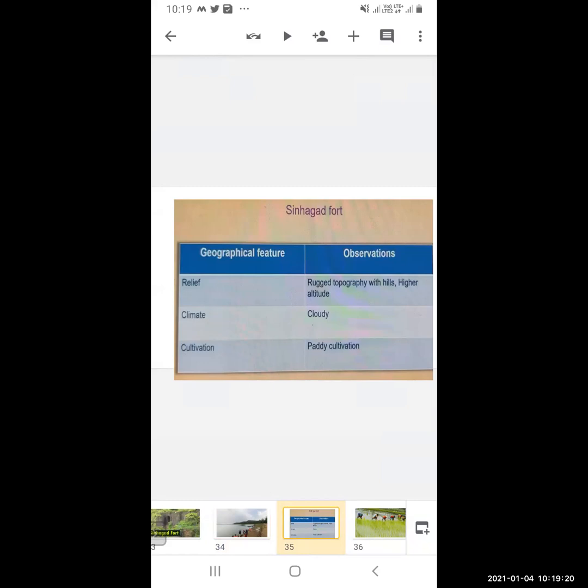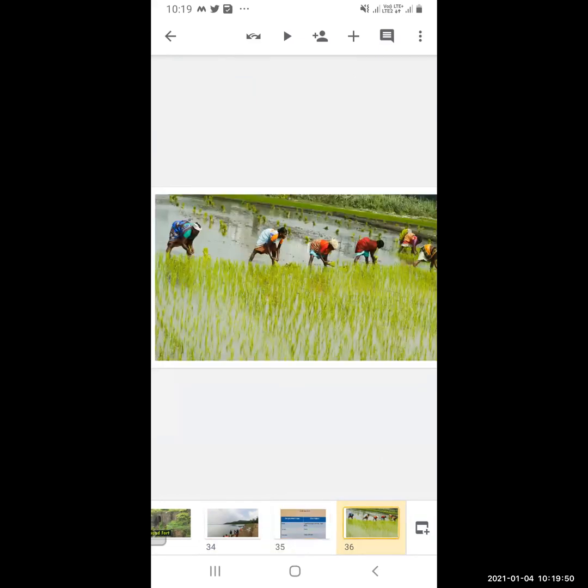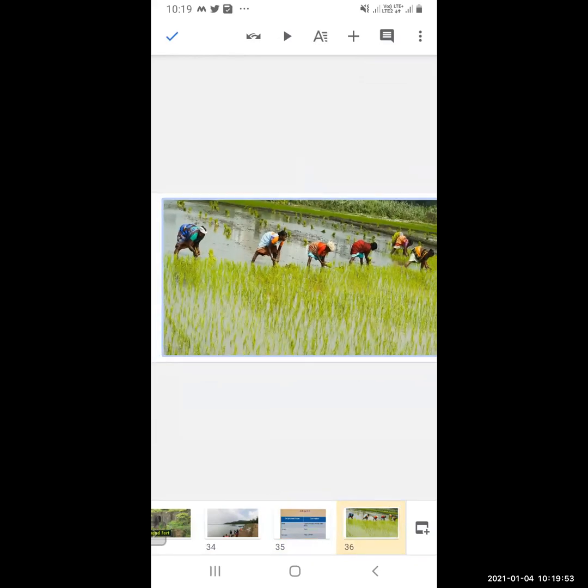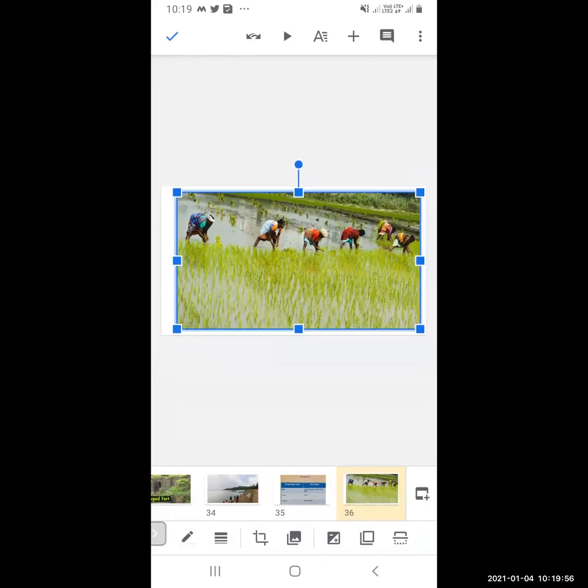Then when you reach Sinhagad Fort, how was the topography? Rugged topography with hills and higher altitudes. Rugged means uneven, with hills and higher altitude, meaning the height is higher. The climate is cloudy. Cultivation is paddy crops. As rainfall is there near Sinhagad, paddy means rice, so rice cultivation is there. You can see in the picture, this is the picture of rice cultivation, how the people are planting the plants.